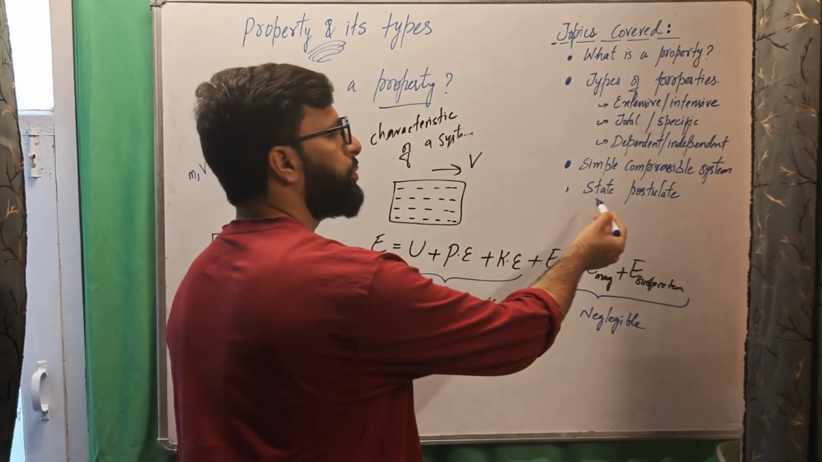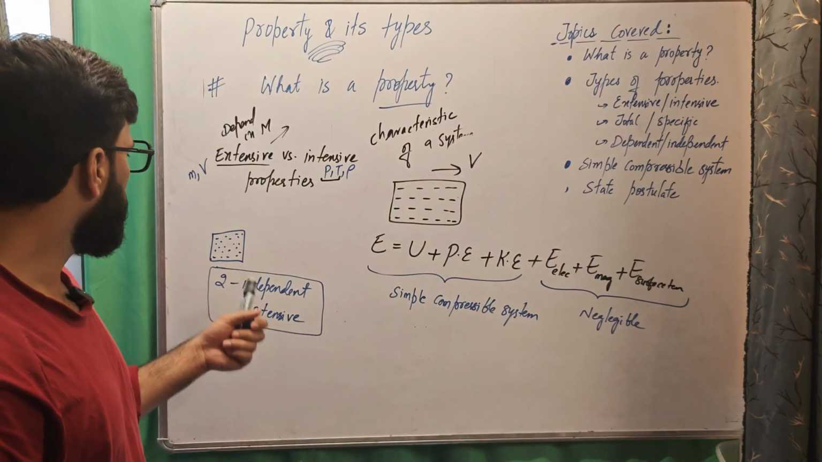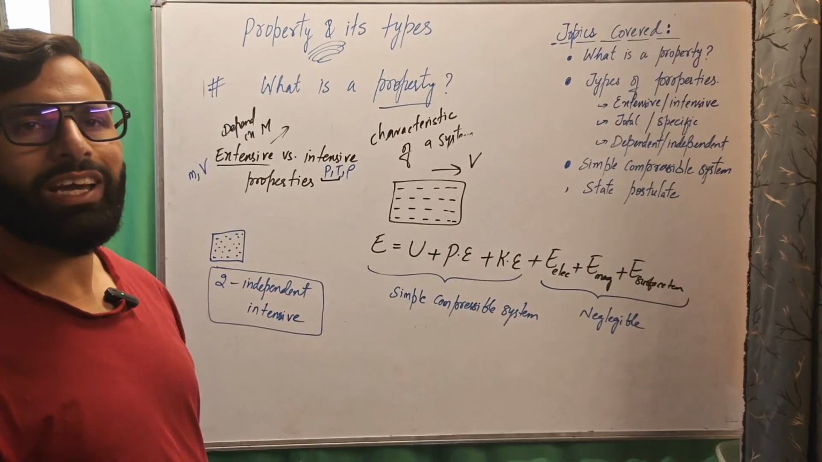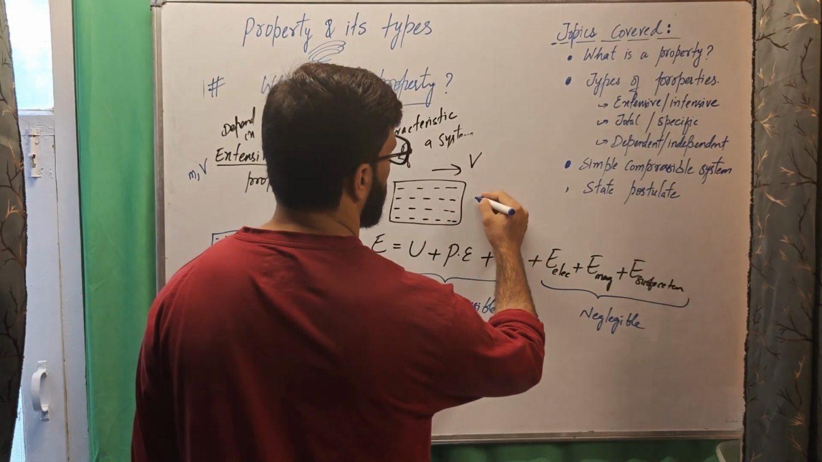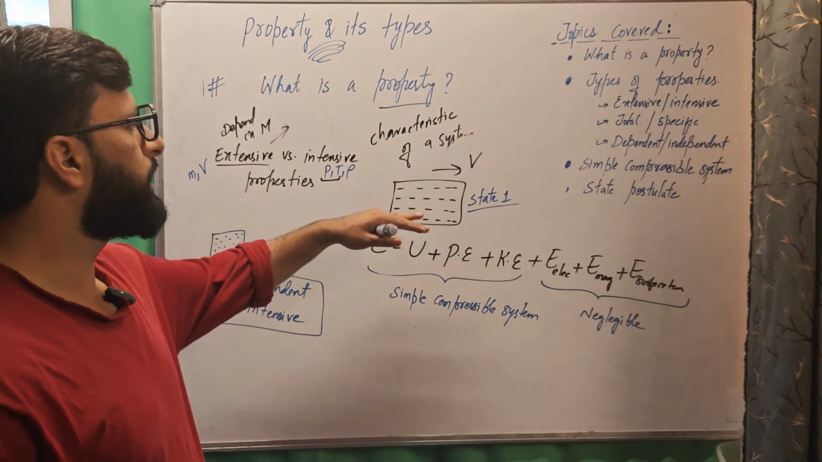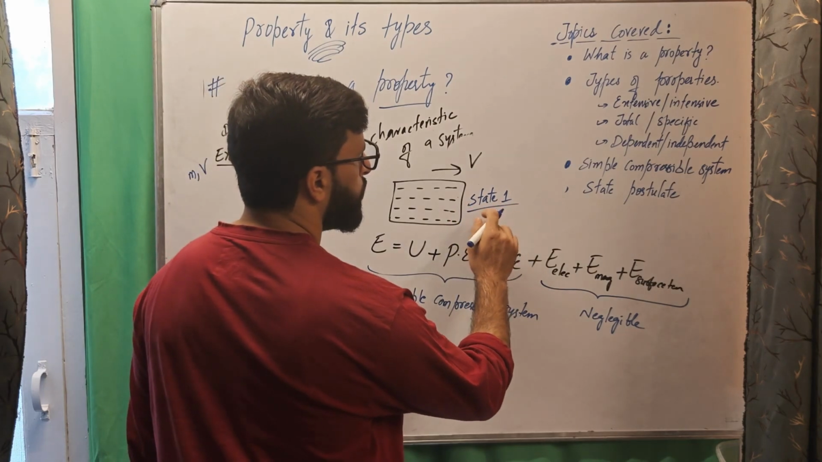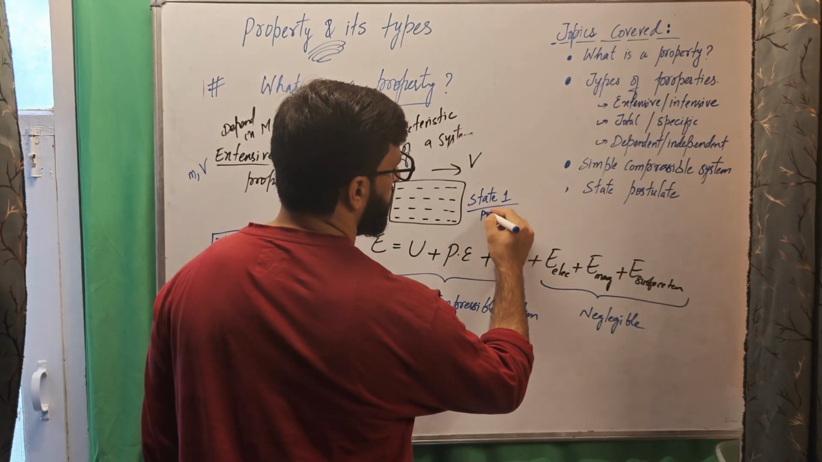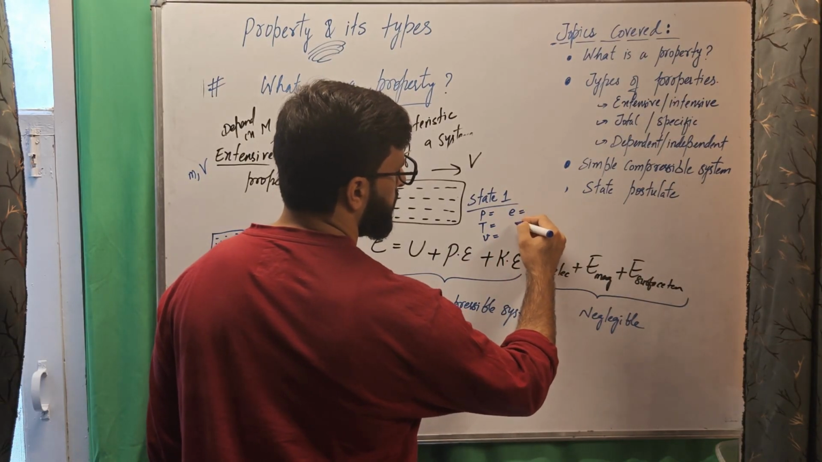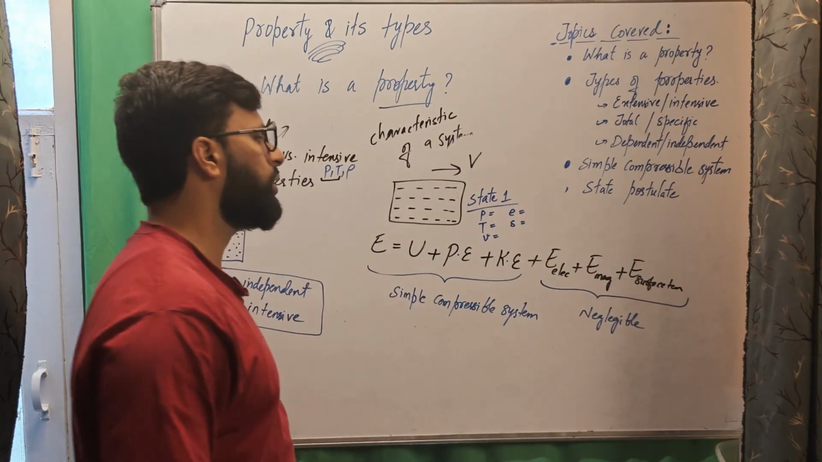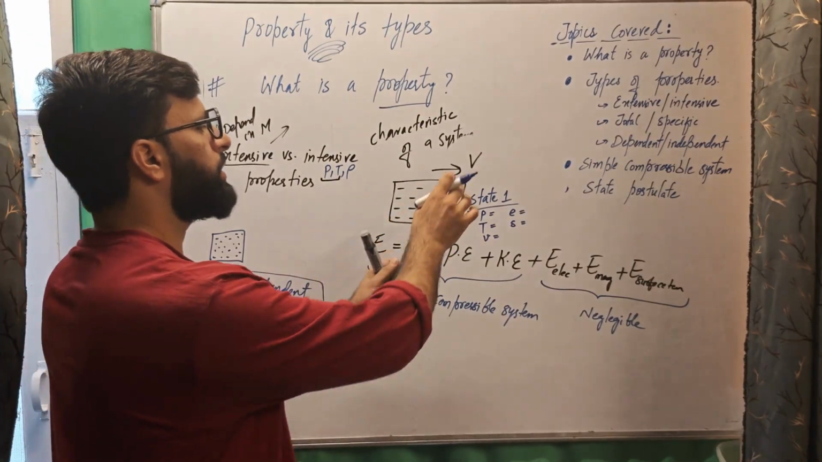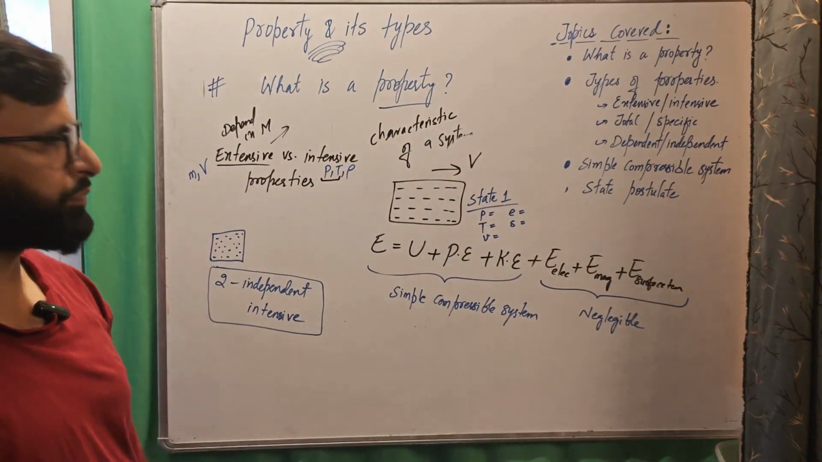This rule is called the State Postulate. So what does it mean? It means if a system is in thermodynamic equilibrium, it has a fixed state. Suppose it is at a state 1. What does it mean? It means its intensive properties have a fixed value. For example, pressure has some fixed value, temperature has some fixed value, specific volume has some fixed value, specific energy has some fixed value, specific entropy has some fixed value. All these intensive properties of the system have some fixed value, which means this system is at some specific state.